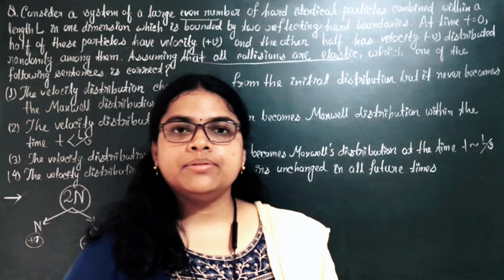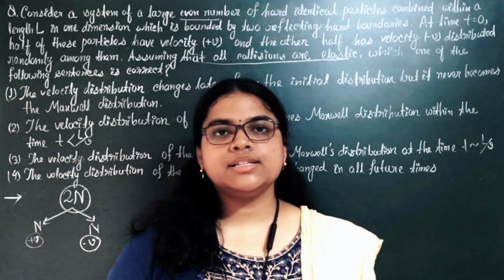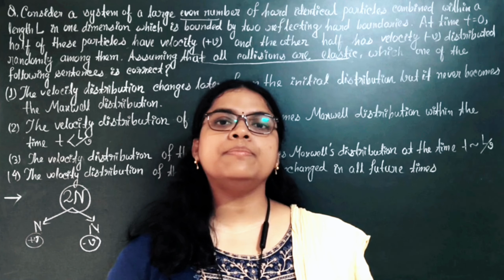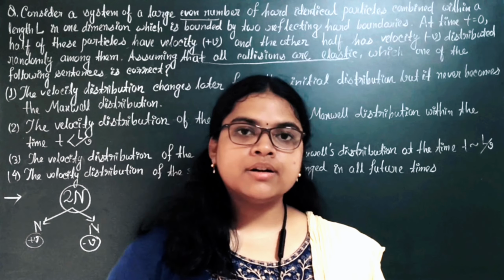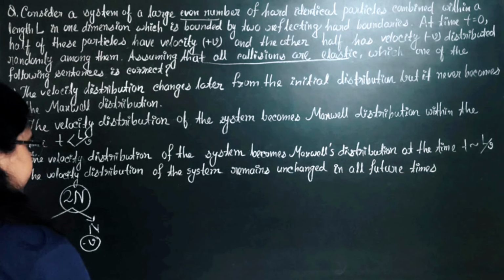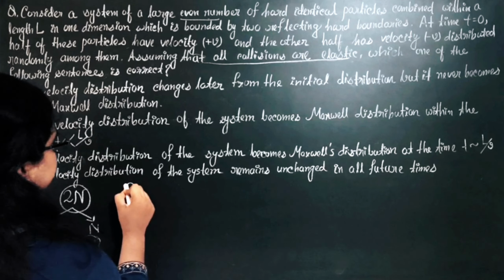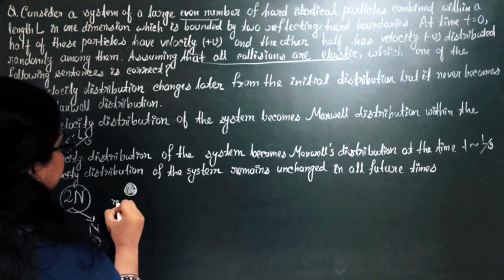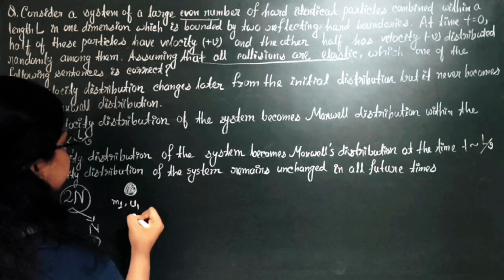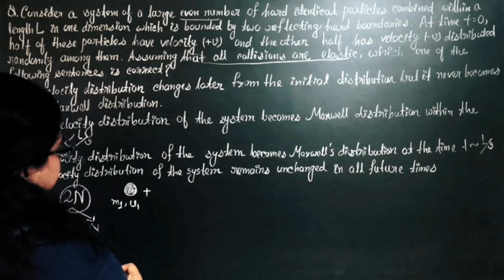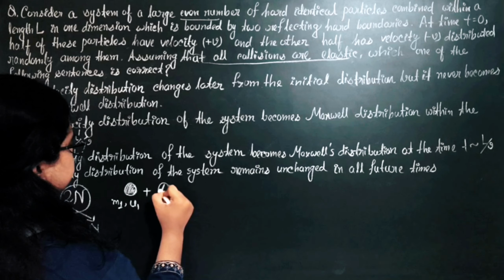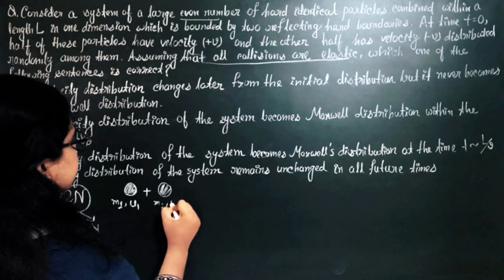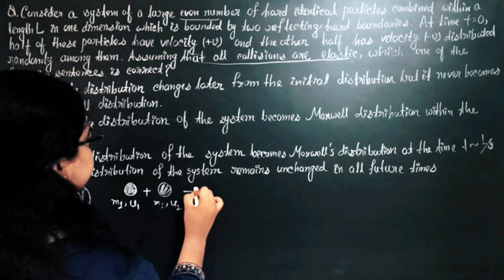So we know that in elastic collisions both momentum and kinetic energy of the particles will be conserved. Suppose there are two particles m1 and m2. Suppose the first particle with mass m1 and initial velocity u1 collides with m2 mass and initial velocity u2.